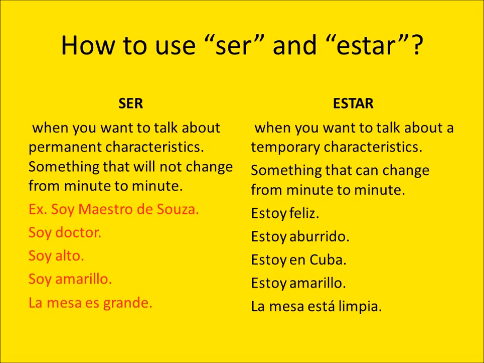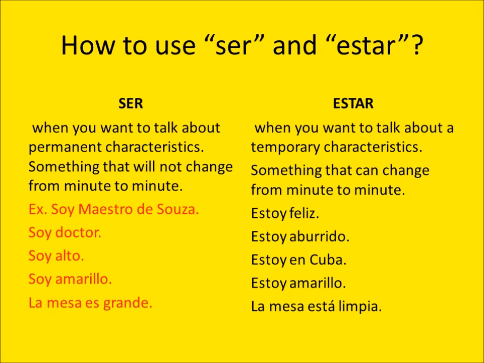Let's see the examples. Soy maestro de Souza. This is something that will not change from minute to minute. It is something permanent. Soy doctor. I am a doctor today. I'm going to be a doctor tomorrow. Most likely I'm going to continue being a doctor for a long time. So we can say that it is something permanent.